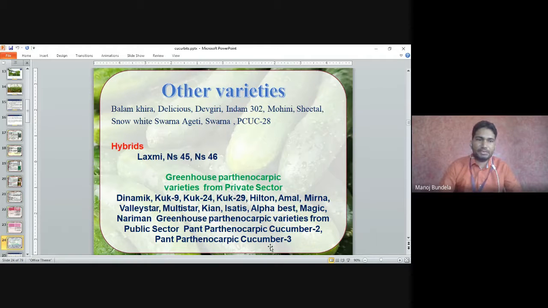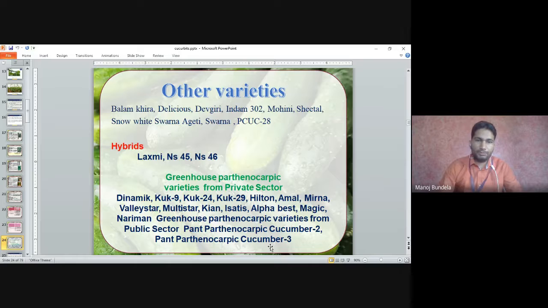Other varieties include Balam Khira, Delicious, Devagiri, Andaman 302, Mohini, Seetal, Snow White, Swarna Ageti, Swarna, PCUC 28. Hybrids: Laxmi, NS45, NS46.